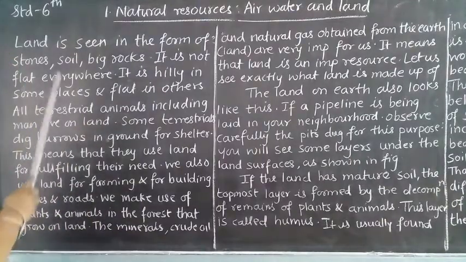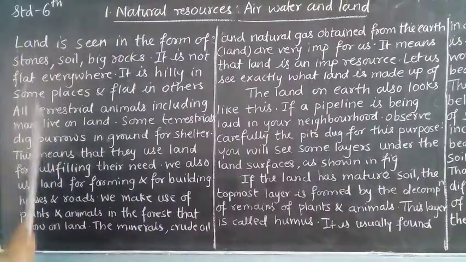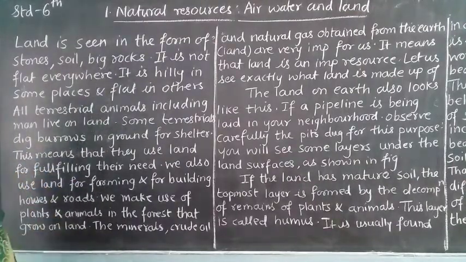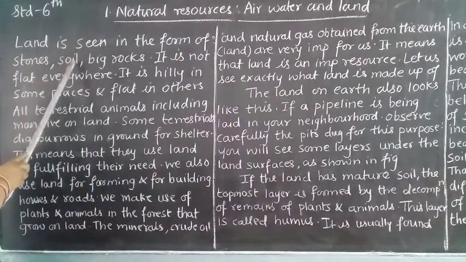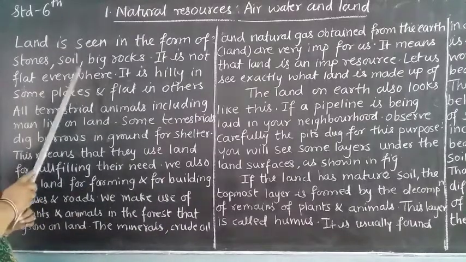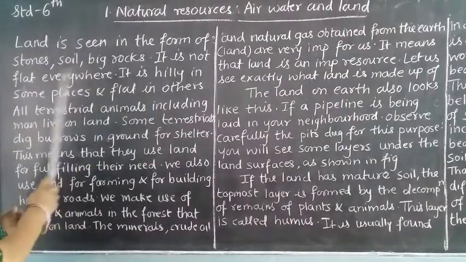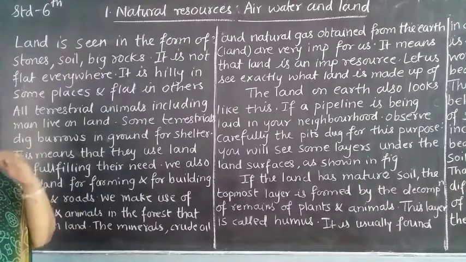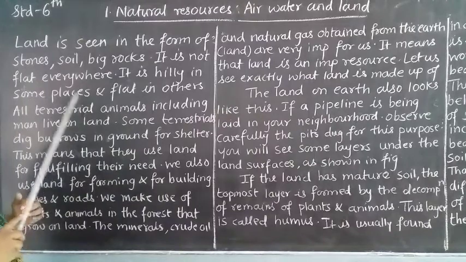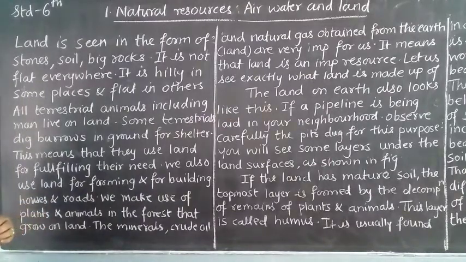So what does this tell us? Land is seen in the form of stones, soil, big rocks. We see the land in the form of stones, soils or big rocks. It is not flat everywhere. Whenever we see the land, it is not flat everywhere. It is hilly in some places. There are mountains in some places. It is flat in other places also.